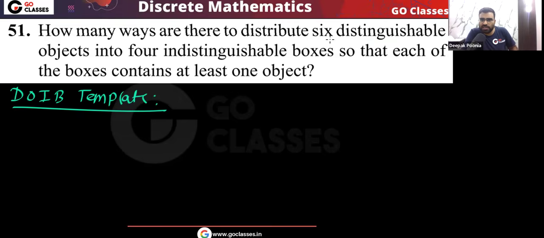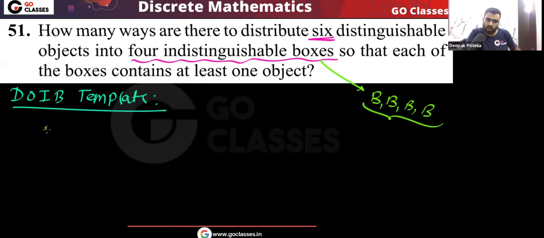The question is simply saying that you have 6 distinguishable objects, 6 friends going to a hotel in which there are 4 identical rooms. So there are total 4 identical rooms here. These are the rooms, these are the boxes like B, B, B, B. These are the 4 identical boxes.